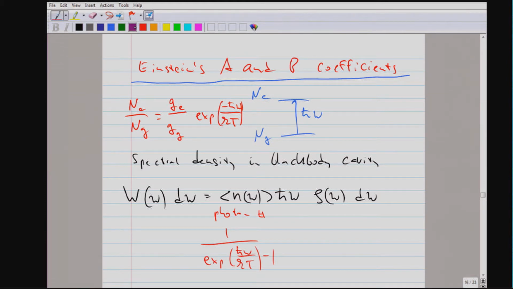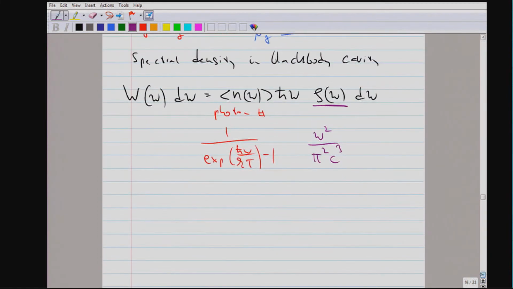The mode density is, as you know, in 3 dimensions, omega squared over pi squared c cubed. So therefore, the spectral density of black body radiation has, and we need that, an omega cubed dependence.